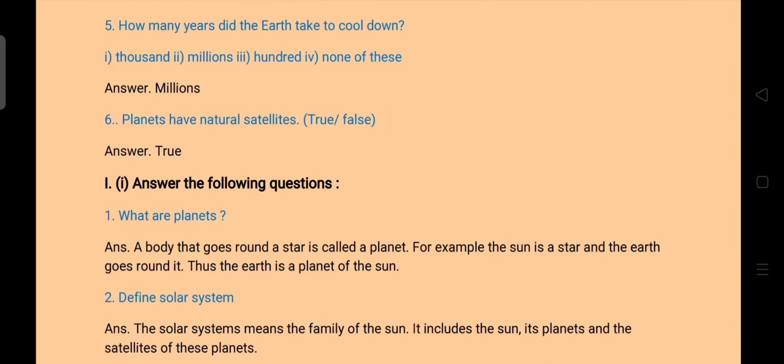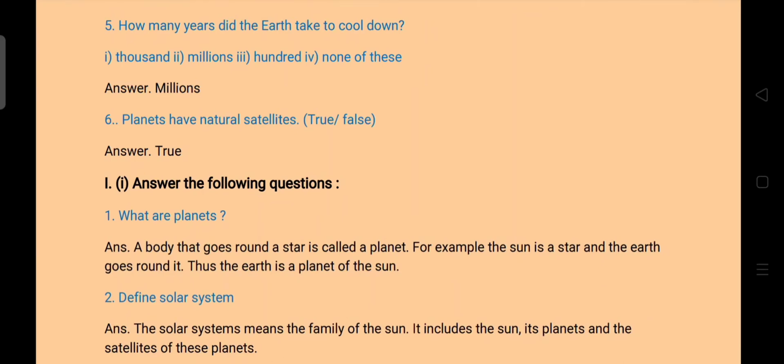Now let's start. Answer the following questions. Question number 1. What are planets? Answer is a body that goes round a star is called a planet. For example, the sun is a star and the earth goes round it. Thus, the earth is a planet of the sun. Clear?